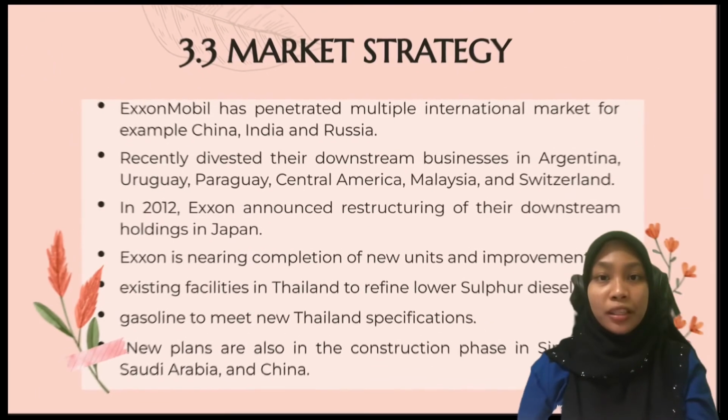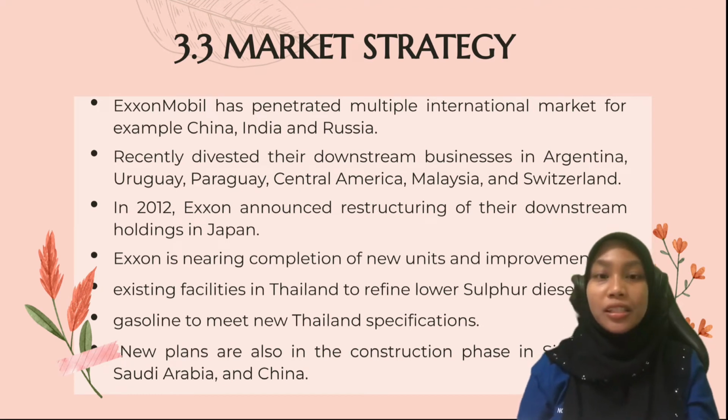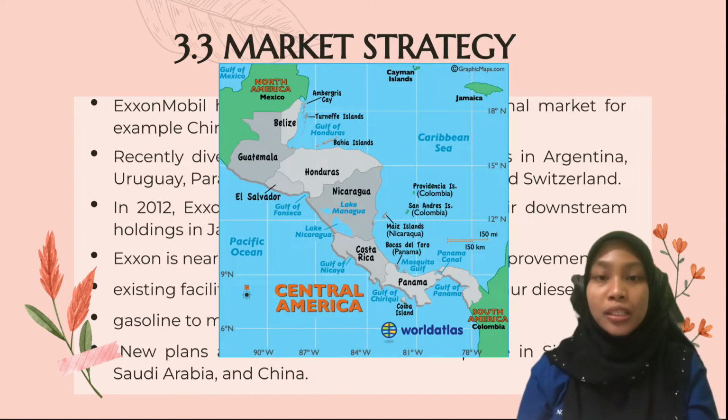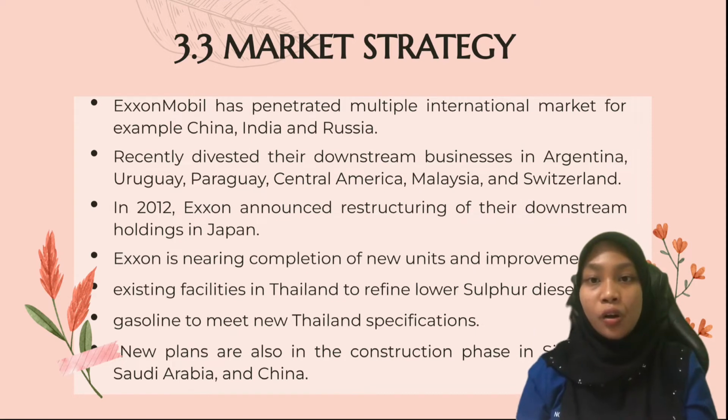Exxon Mobil has penetrated multiple international markets, for example China, India and Russia, and has recently diversified its downstream business in Argentina, Uruguay, Paraguay, Central America, Malaysia and Switzerland. In 2012, Exxon announced restructuring of its downstream holdings in Japan. Exxon is nearing completion of new units and improvement of existing facilities in Thailand to refine lower sulfur diesel and gasoline to meet new Thailand specifications. New plants are also in the construction phase in Singapore, Saudi Arabia and China.